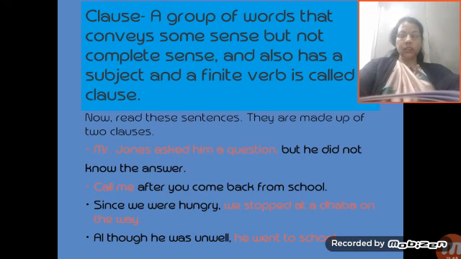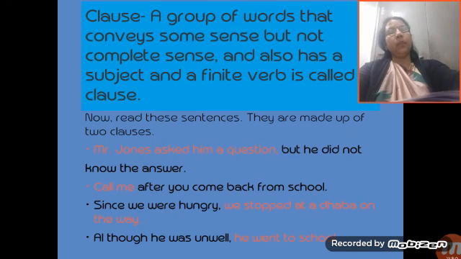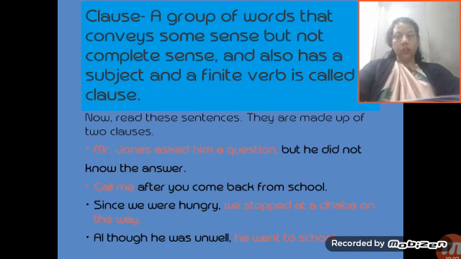So clauses which convey complete meaning and can stand alone are called main or independent clauses. Like, Mr. Jones asked him a question. That is said to be a main or independent clause. And the clauses that do not convey complete sense are called subordinate or dependent clauses. Clauses which depend on independent clauses.